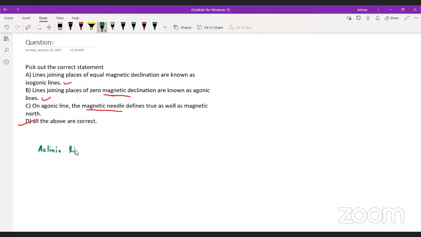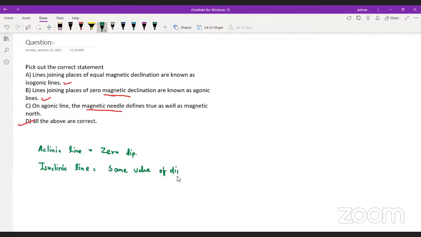There are other lines called aclinic lines, which are nothing but lines joining the places of zero dip. Another line is called the isoclinic line. Basically, the isoclinic lines are nothing but the lines joining the points of the same value of dip.